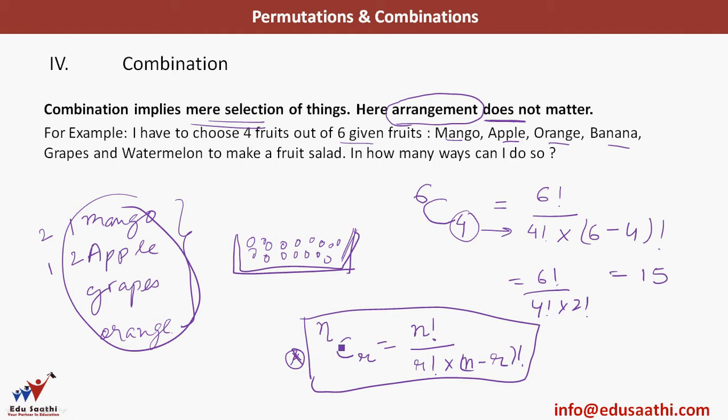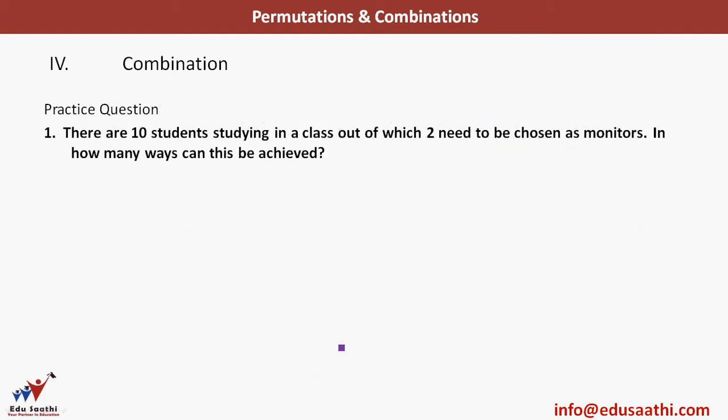Okay, so we'll solve some more questions on combinations so that you have a good idea of what is the difference between a permutation and combination and how do we make out. So we have the first practice question here. There are 10 students studying in a class, out of which 2 need to be chosen as monitors.